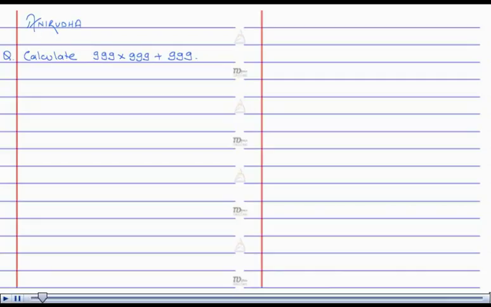Hello, I am Anirudh. The question is, calculate 999 into 999 plus 999. Let's see the solution. Let the required value be x, that is x is equal to 999 into 999 plus 999, or we can write it as 999 into 999 plus 1 into 999.